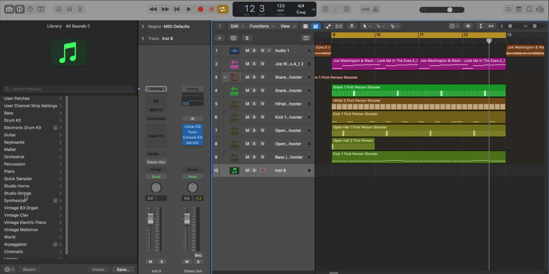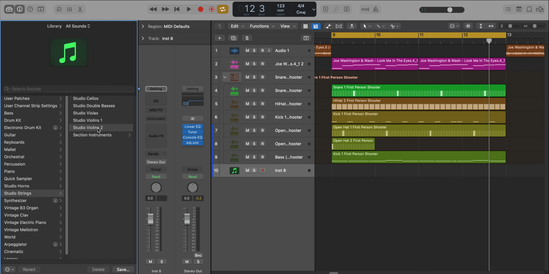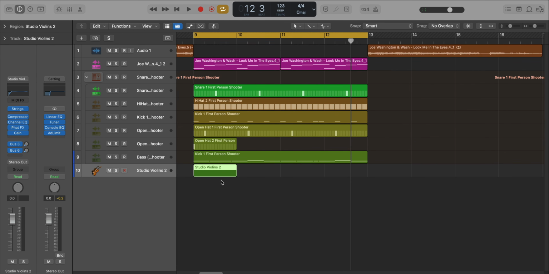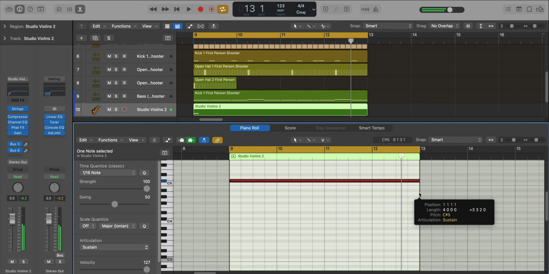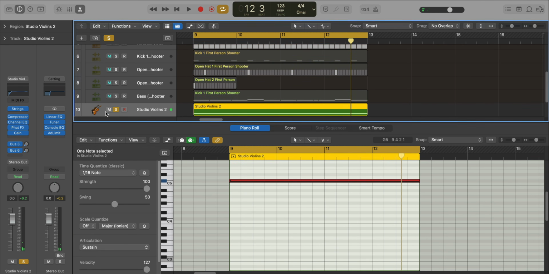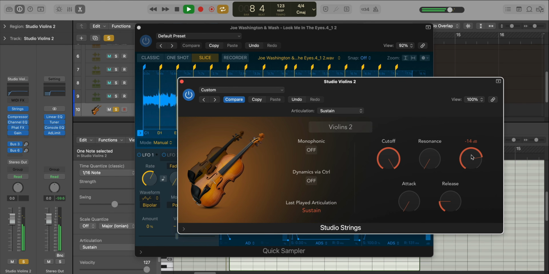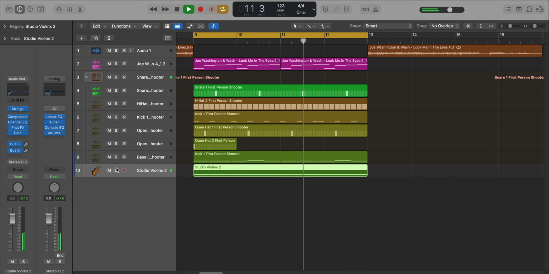There is one section where strings come into play. We're going to go over to, let's go to Studio Strings. We'll go to Studio Violins 2 preset. And I'm going to draw in a pattern. It's actually not really a pattern, it's just one sustained note. And we're going to open up our strings. That's a little too high. Let's bring the volume down. We'll bring up the attack. And that sort of just happens in the background. And that's pretty much it.